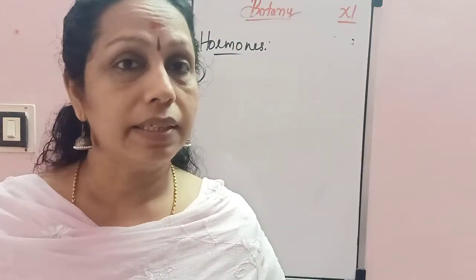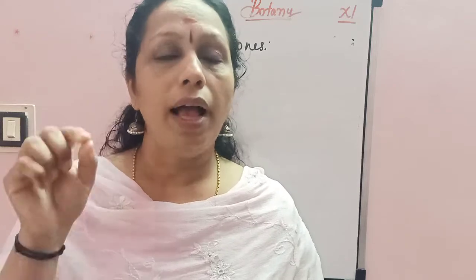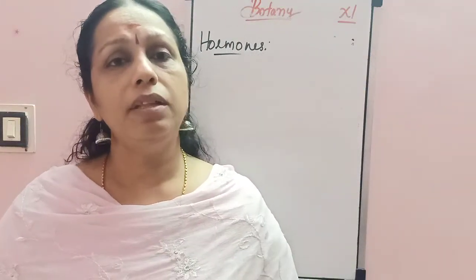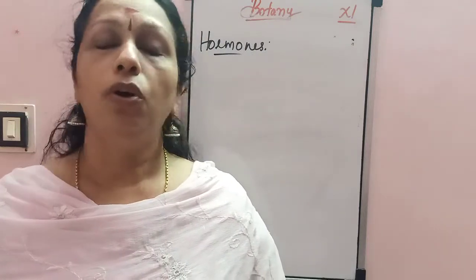What is another name for endocrine glands? Ductless glands. These hormones do not act at the place where they are released. They act where they are needed, and that place is called the target site. So hormones are chemical substances needed for the proper functioning of the body. All the functions of our body are controlled by the action of hormones.